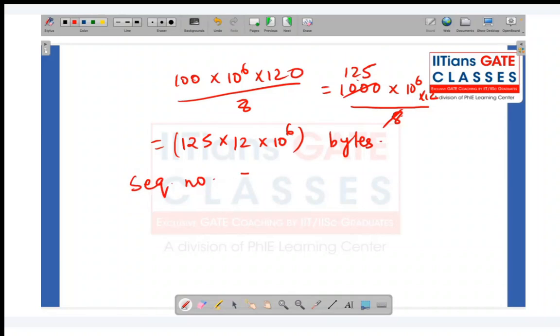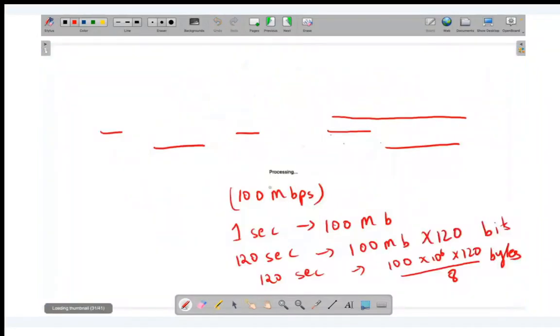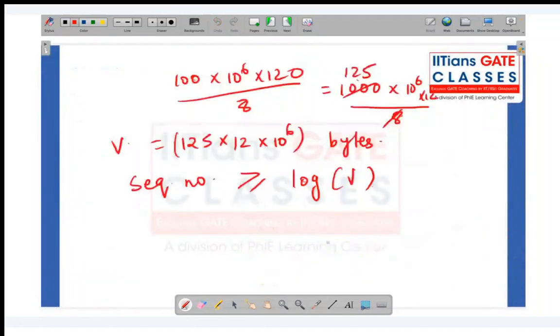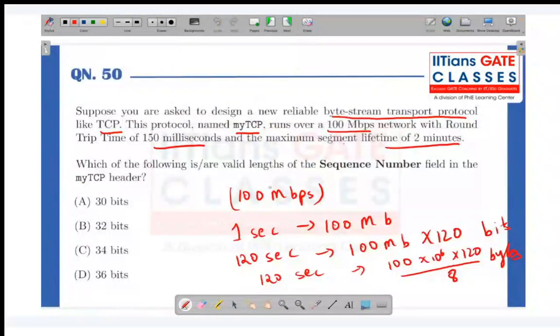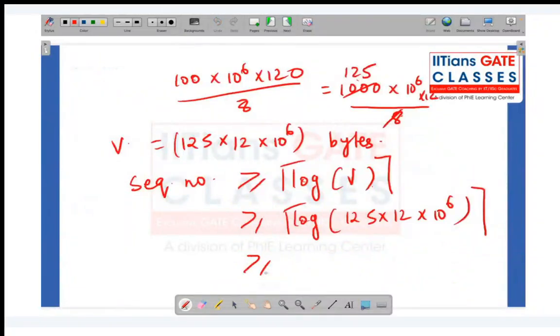Sequence number, like the number of bits, is always greater than equal to log of this value. Say this value is v, so log of v we will be calculating. So if you take the log of 125 into 12 into 10 power 6, this will be greater than equal to, and if you compute this value, it comes somewhere around 31 point something.